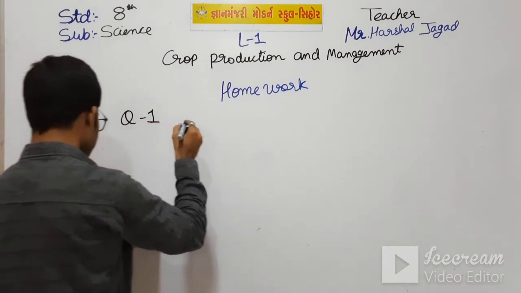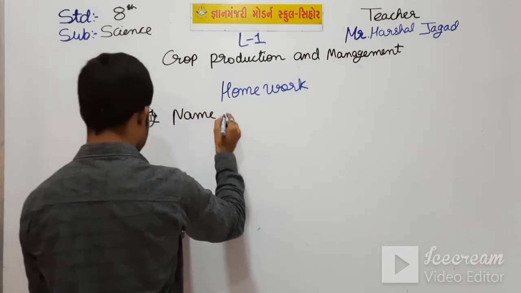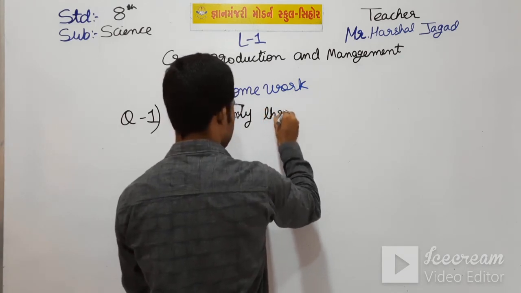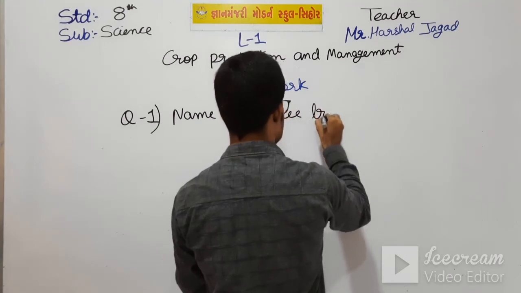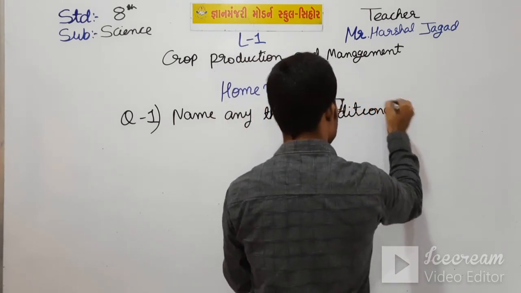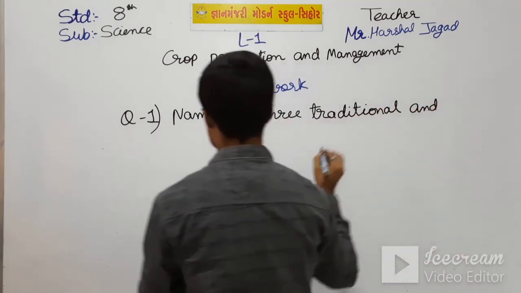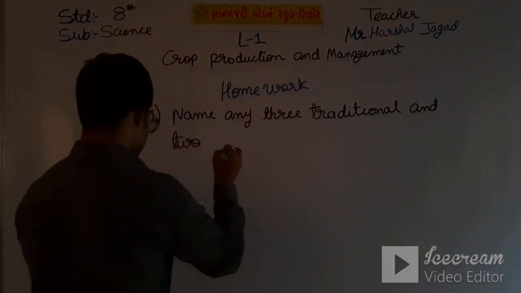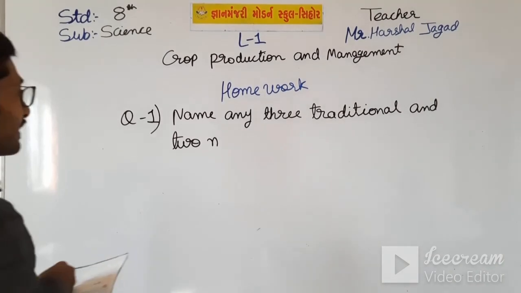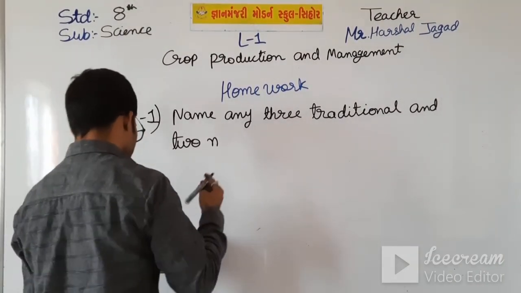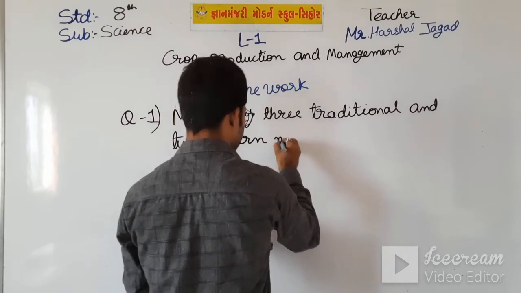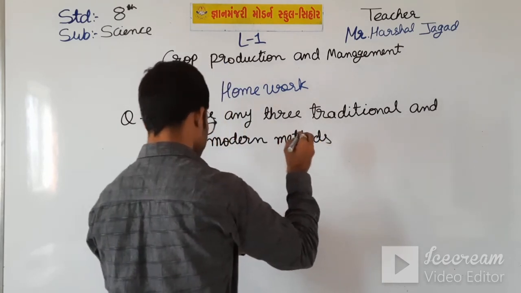Question 1. Name any three traditional and two modern methods of irrigation.